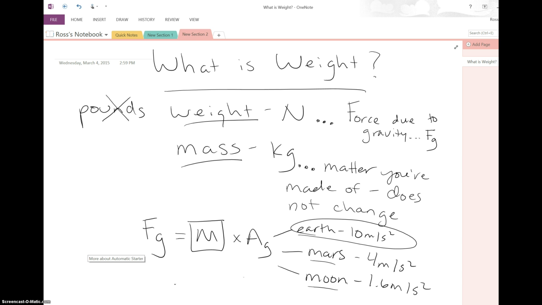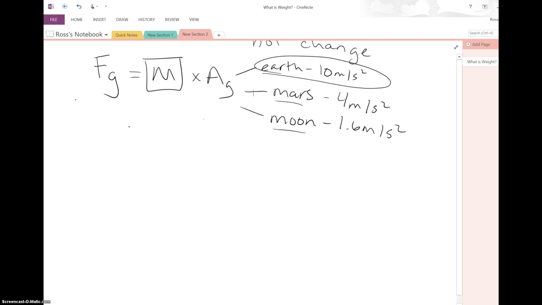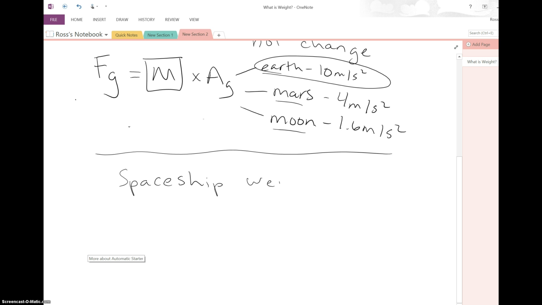So if a problem is ever asking you about the weight of a spaceship, there was a practice problem that we did where it said, sorry, I'm trying to get this to move down. The weight of the spaceship weighs 9,800 newtons.